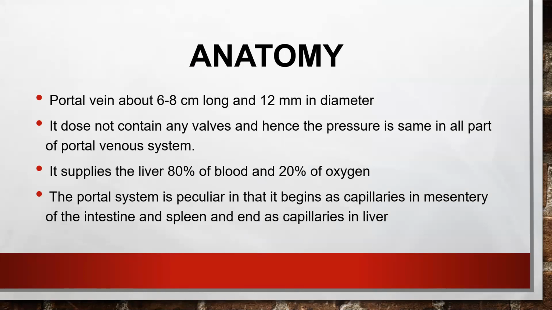The portal system is very peculiar because it starts in the capillaries in the mesentery of the intestine and spleen and ends as capillaries in the liver. So we have to remember this. The normal diameter is 12 millimeters. Whenever the portal vein goes above 13 millimeters, we can think of it as portal hypertension.